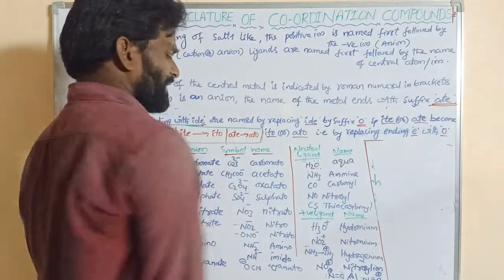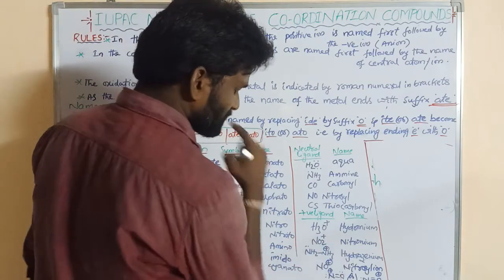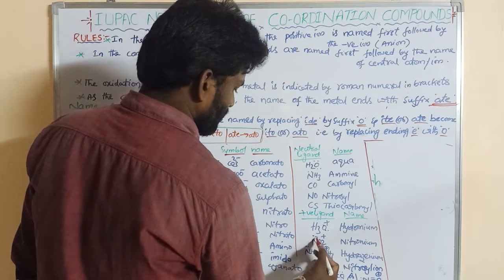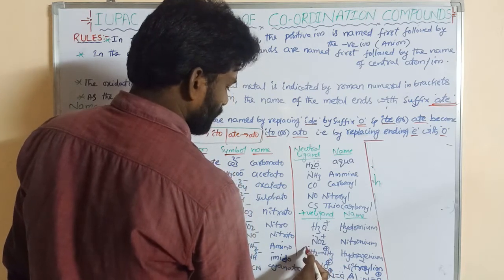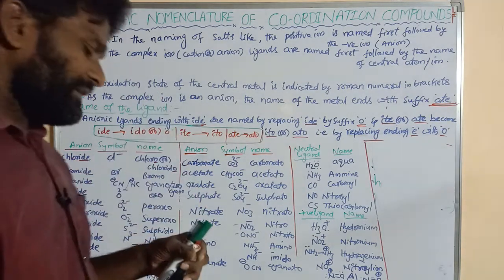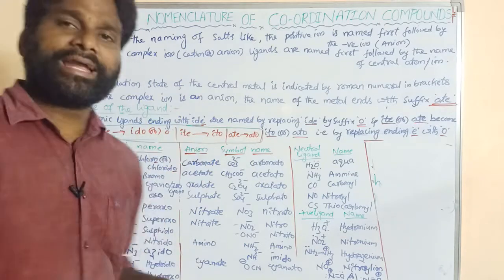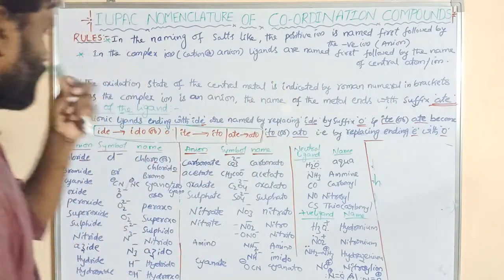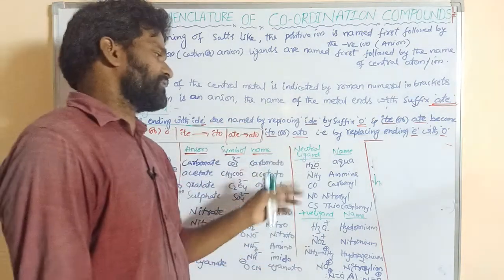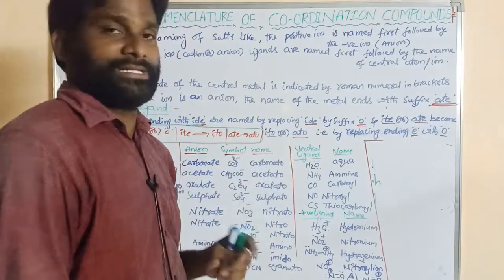These are positive ligands; positive ions can also act as ligands, having a lone pair. So ligands are classified into three types: negative ligands carrying negative charge, positive ligands carrying positive charge, and neutral ligands with no charge, carrying only lone pairs.